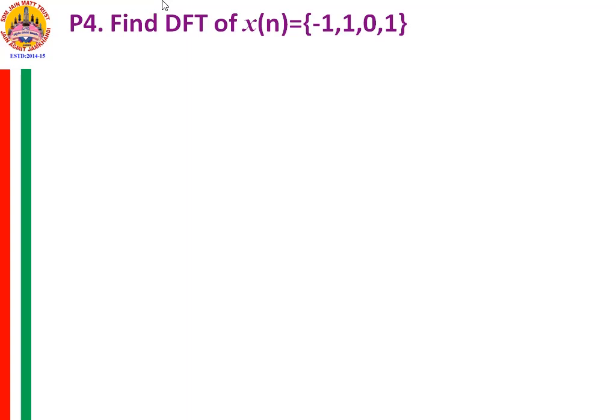You try to find it based on whatever I have just explained to you. If it is possible, it is well, otherwise we'll continue it in the next class. I hope that you have understood whatever I have explained.